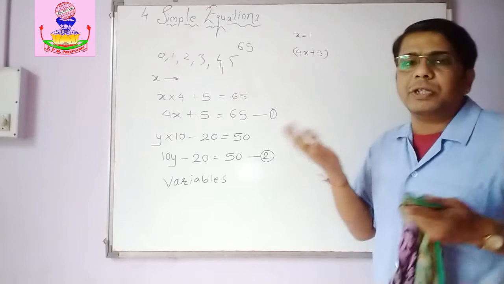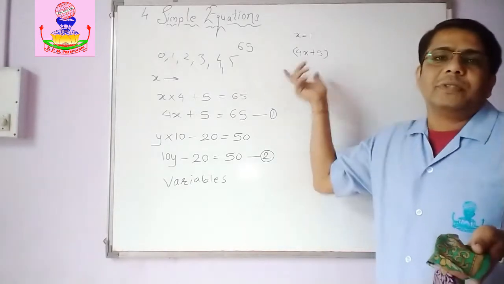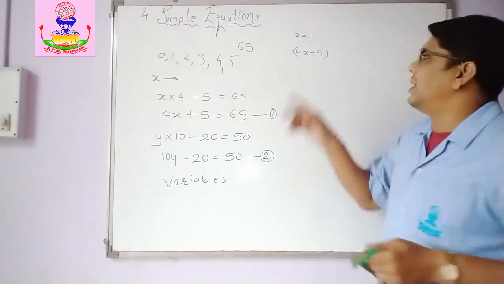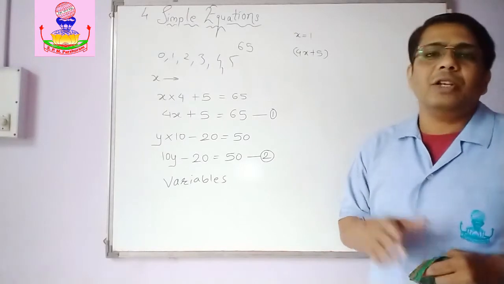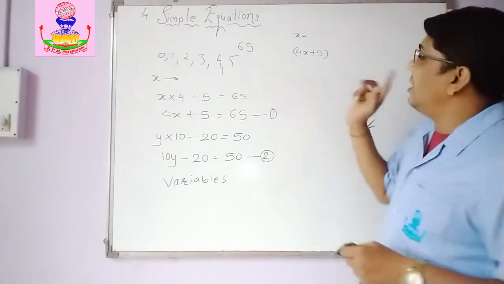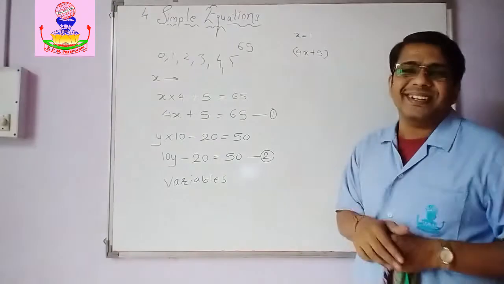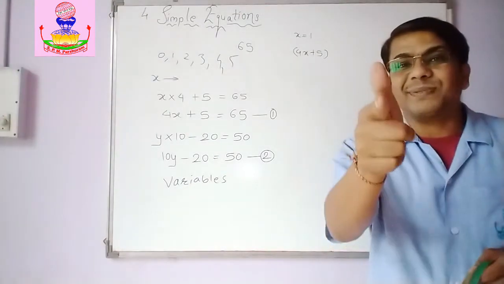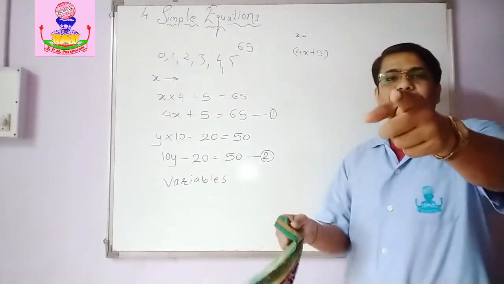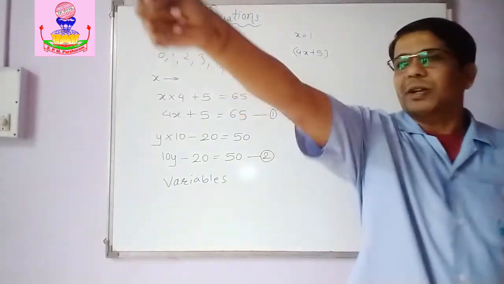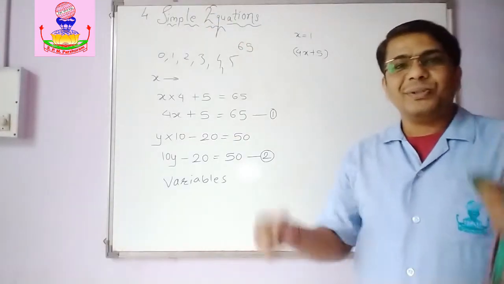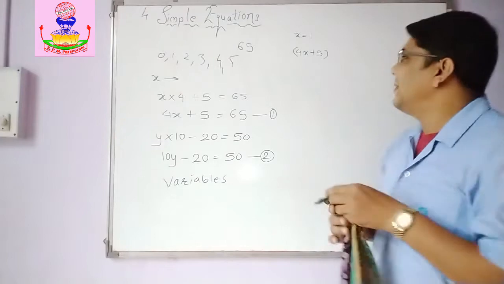So if I take x is equal to 0, the value of this expression is 5. If I take x is equal to 1, the value of the expression is 9. And if I take x is equal to 15, 15 fours are 60 plus 5, 65. And so Sanjini Didi said directly, your answer is 15. How? Because she was good at solving that. Right?